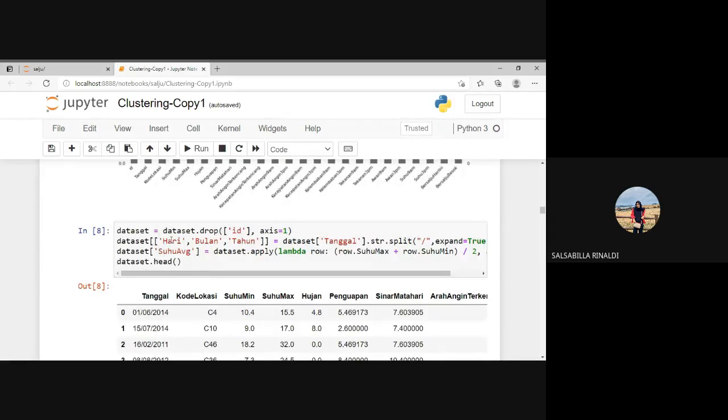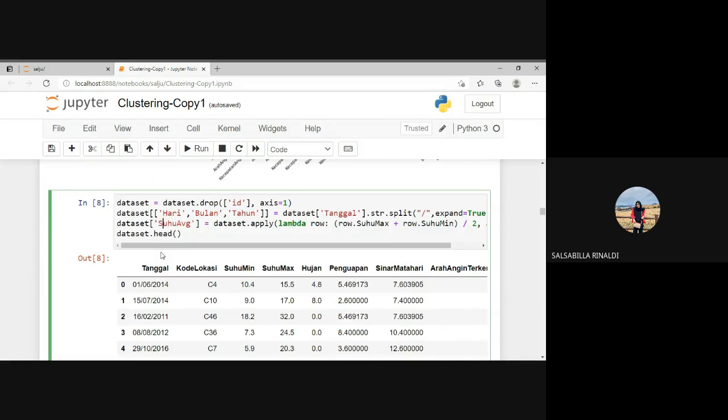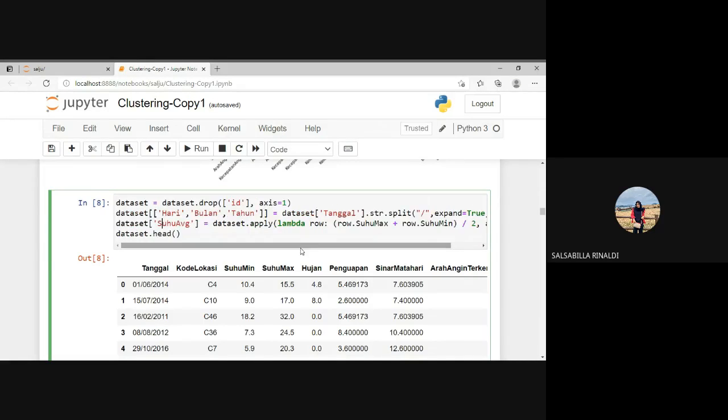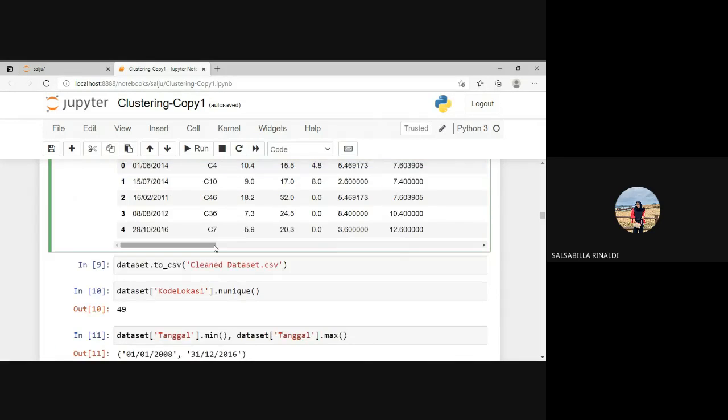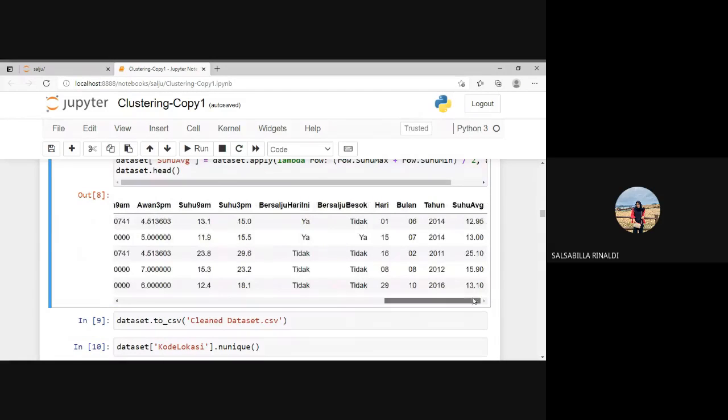In this line, because the ID is unique, we can drop it with dataset.drop. We write ID in here, and in this line, I want to split the tanggal into hari, bulan, and tahun. And in this line, I want to make the suhu average. The formula is suhu maksimum plus suhu minimum divided by 2. So that I show the top 5 of the dataset. As you can see here, this is the tanggal, hari, bulan, and tahun, and this is the suhu average.